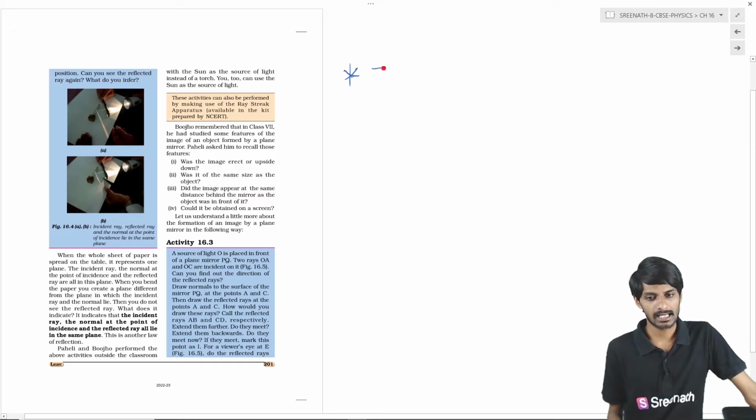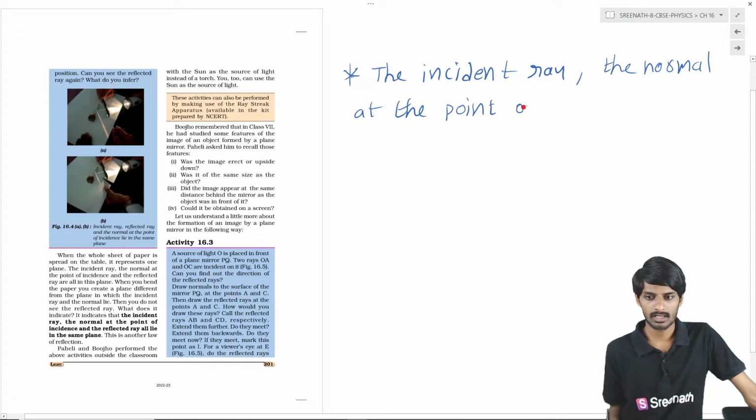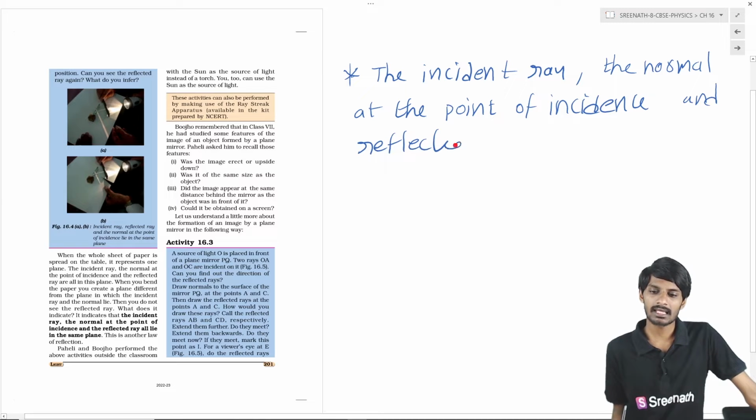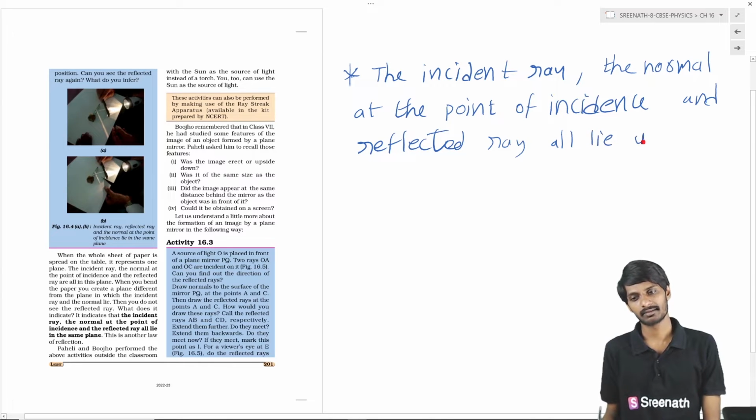What is that, students? The incident ray, the normal at the point of incidence, and the reflected ray all lie in one plane, students. Okay, all these lie in the same plane.